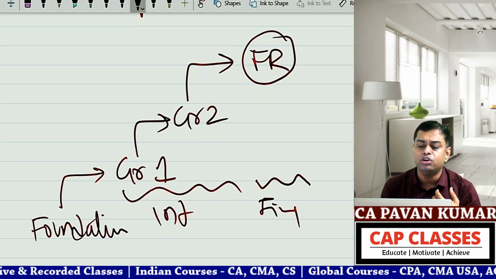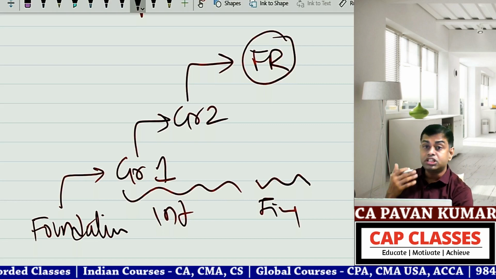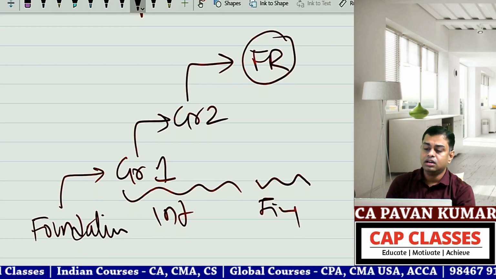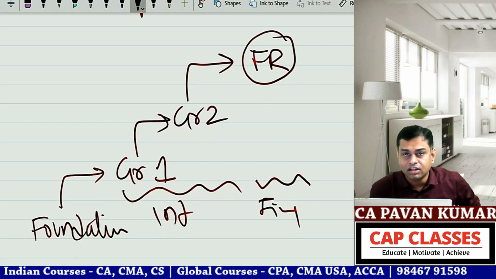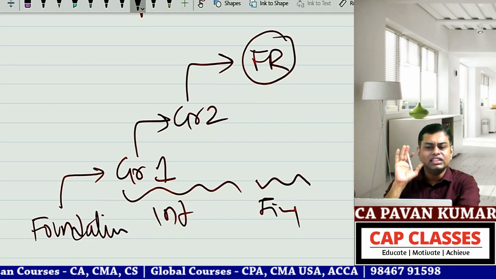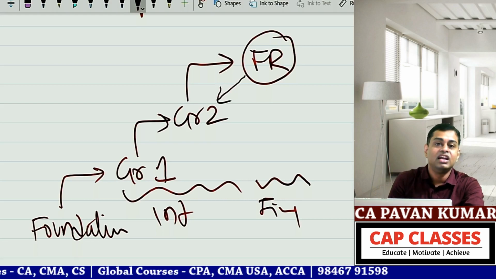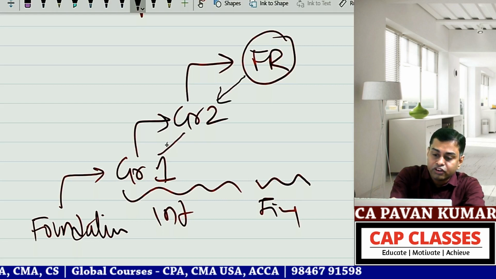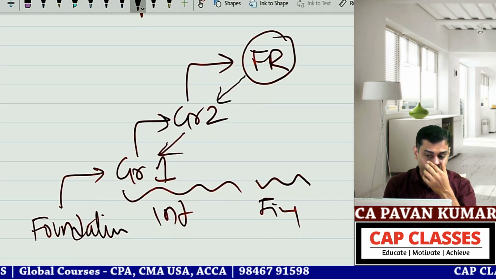I was easily able to adapt. Then many of my friends who are running academies pushed me to take up FR. And with the help of MP Vijay Kumar sir, whom I consider to be my guru, I started FR. After that, I started teaching group 2. After that, I started teaching group 1 accounts. God is really kind to me. So far, I never taught foundation.